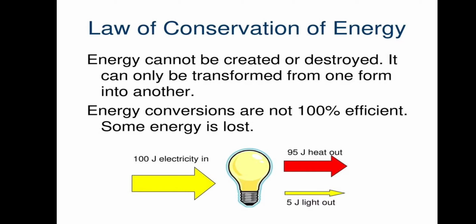The law of conservation of energy says that energy cannot be created or destroyed. It can only be transformed from one form into another, or in other words you can say that it is the total conservation of energy, which can be transformed from one form of energy into another form. So this is the law of conservation of energy. Students, you can take more examples like roller coaster and hydroelectric power plants. All these examples are given in your book, you can read these examples also.